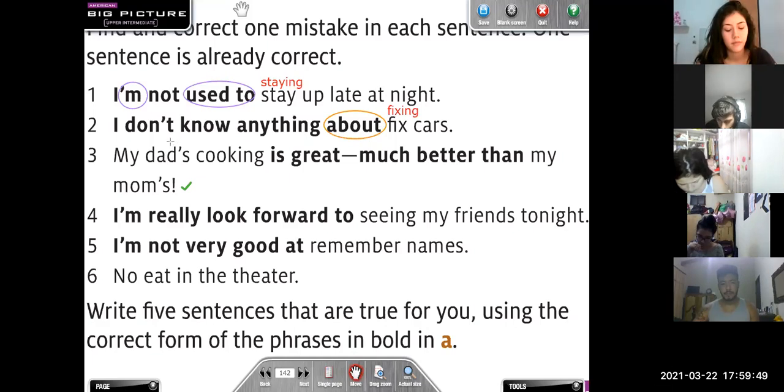Very good. This is a possessive, right? So we need to use the ing form after a possessive. Could be a possessive like my, your, his, her, or could be this kind of possessive with apostrophe s, right? Thank you. Let's go to the next one, please.